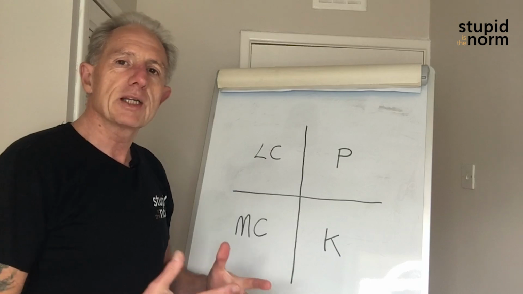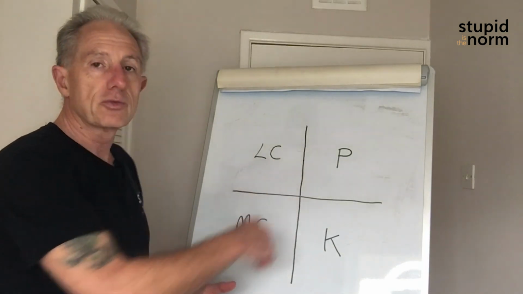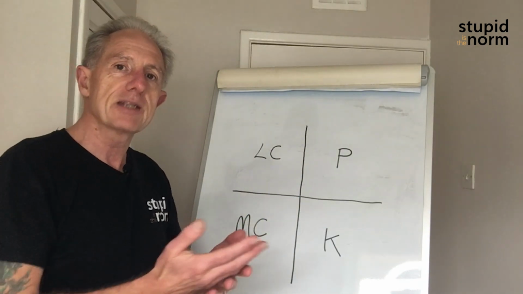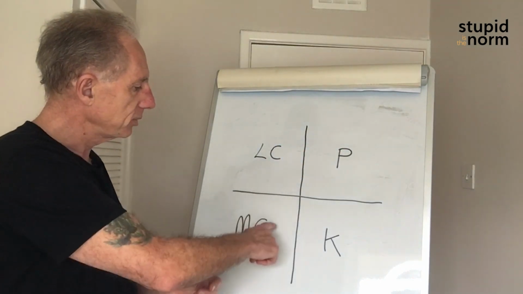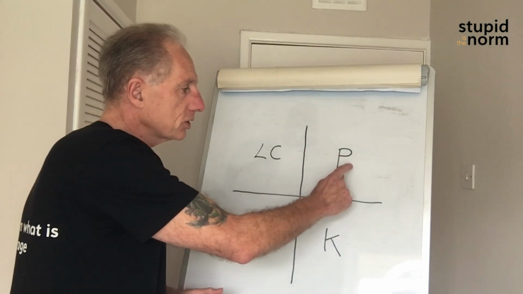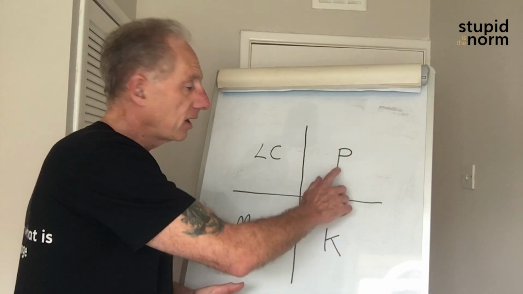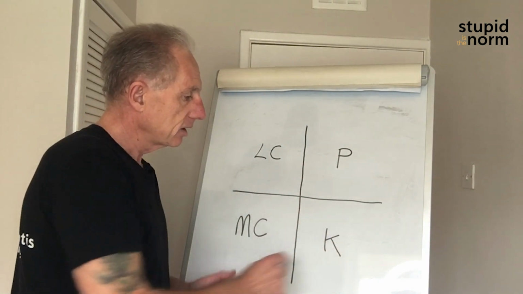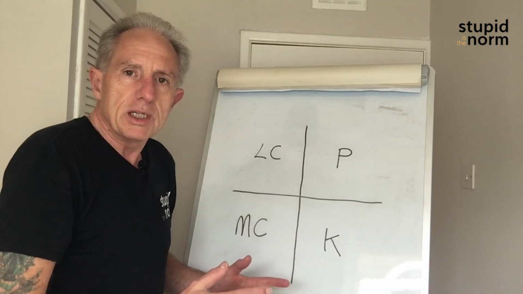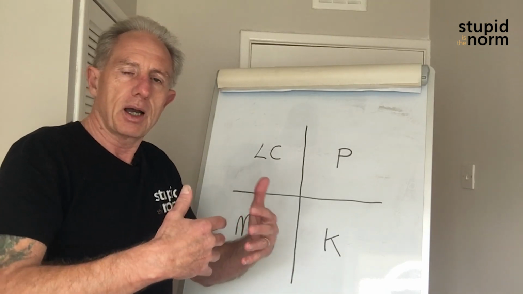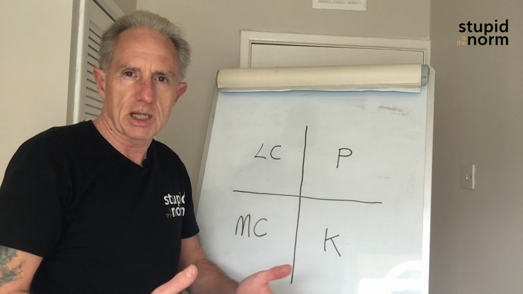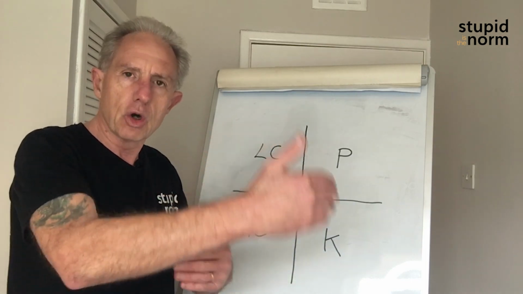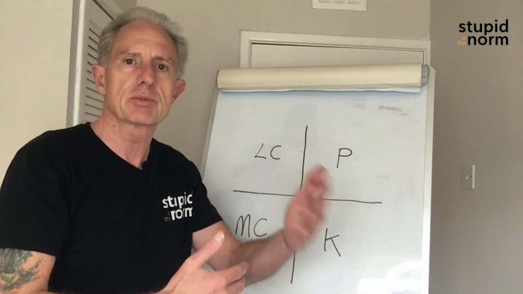Now, wherever you recognize your position in one of these 4 quadrants, you should always be looking to get up to the next quadrant. If you're here, you need to be in here. If you're here, you need to be in here. And once you're here, you need to be here. And that's what I want to do. I want to go from here, hopefully in 6 years' time, to here. And that's not because I'm greedy, because I haven't got enough. It's just because I want to grow. I want to keep on bettering myself. And I think it's a human trait to have a goal after a goal. It keeps us moving forward, keeps us motivated.